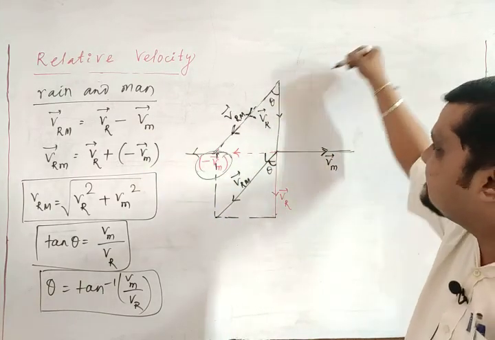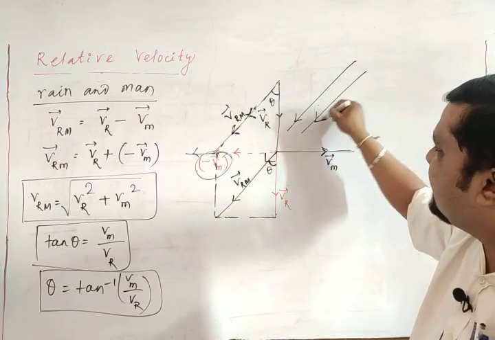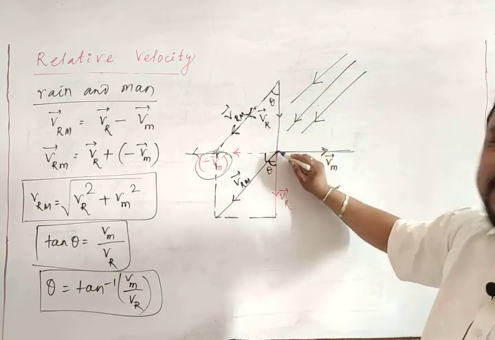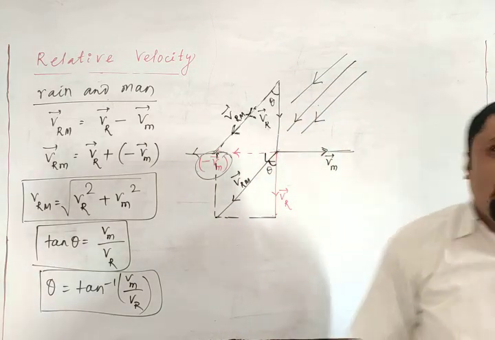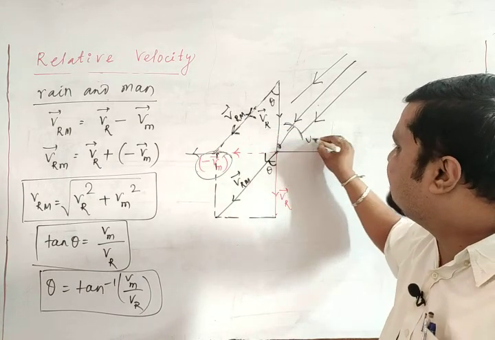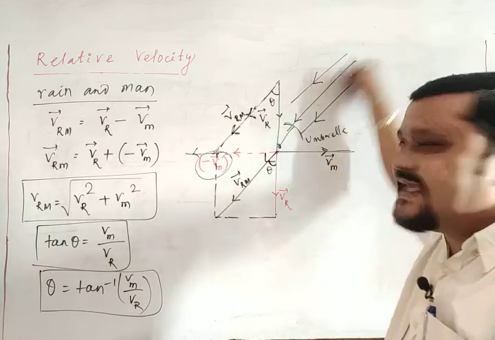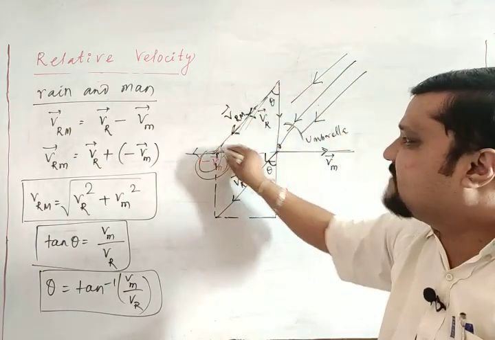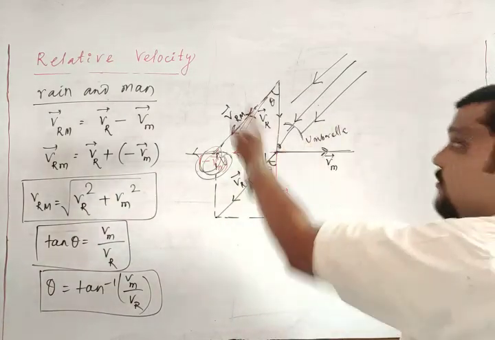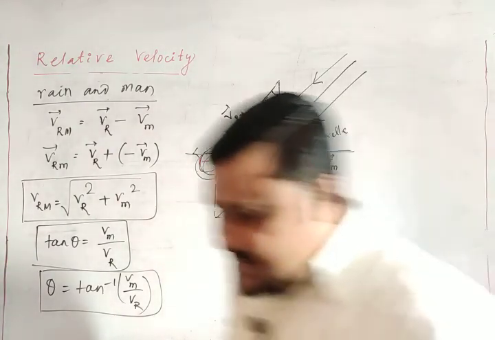So the rain is falling parallel to this one, which means he should hold his umbrella along this. This is the umbrella position, because the rain is falling like this, not this one. The man is moving along this direction, but to calculate, we are making this minus Vm. That is the case.